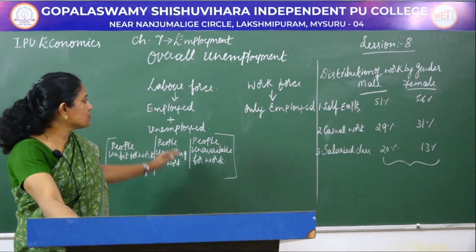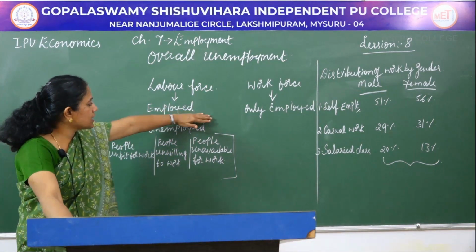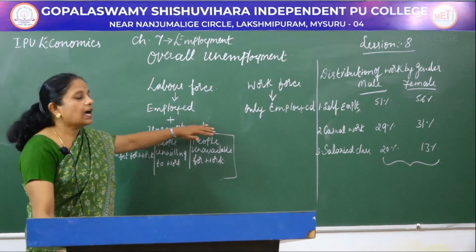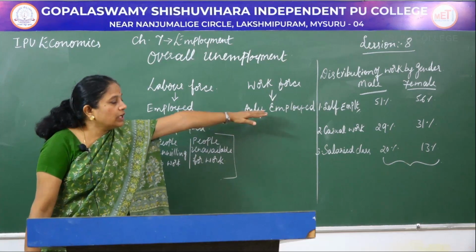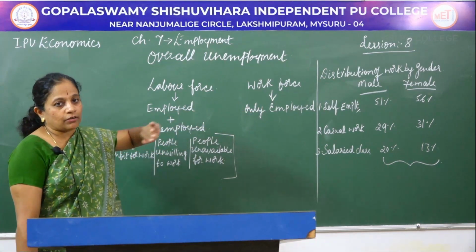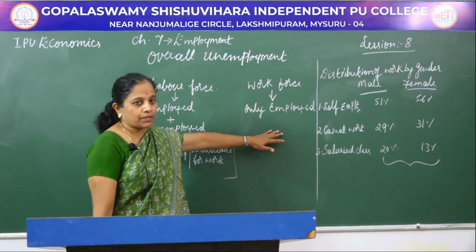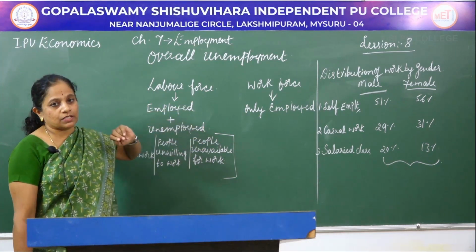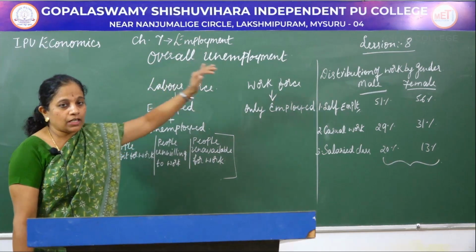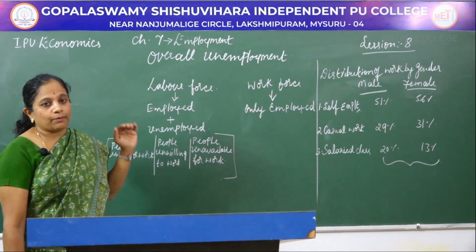A labor force involves both employed and unemployed people. The workforce involves only employed persons. So, labor force minus workforce gives you the unemployed people.